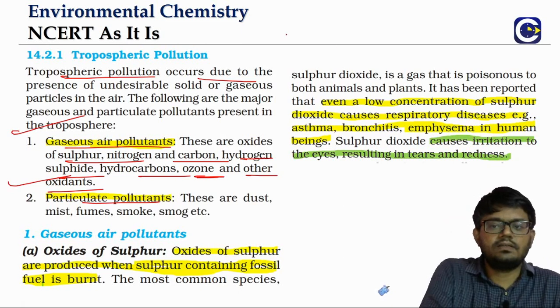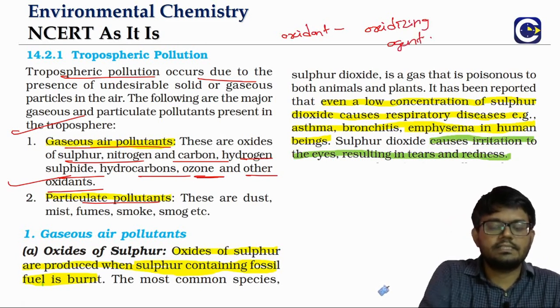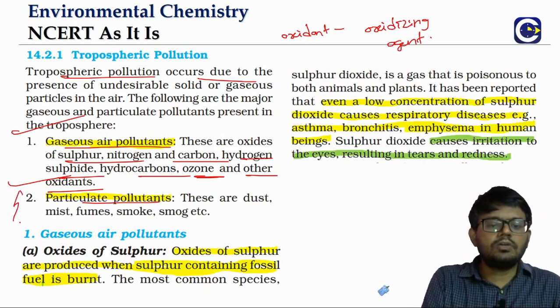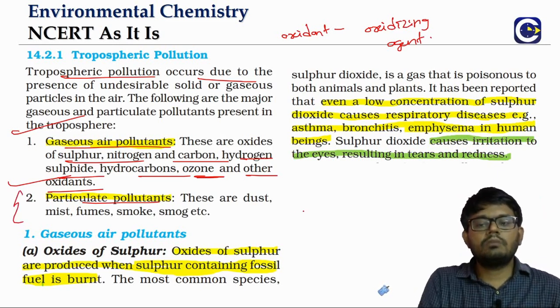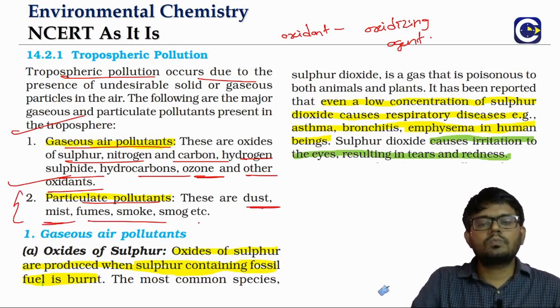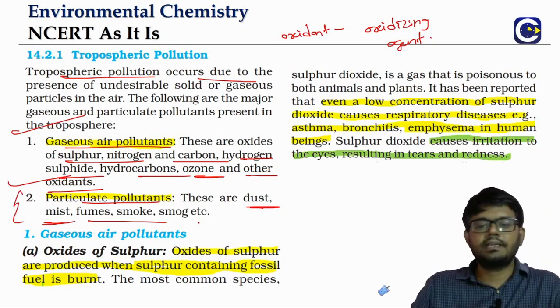What is an oxidant? An oxidant is basically an oxidizing agent. Ozone is also an oxidizing agent. So that is about the gaseous air pollutants. Then on the particulate pollution side, we'll talk about dust, mist, fume, smoke and smog. All these things we'll look at separately.